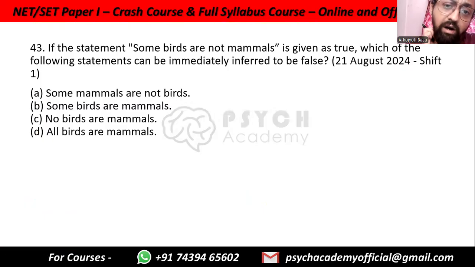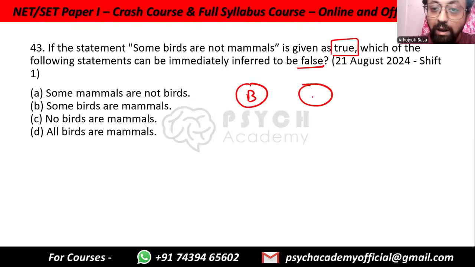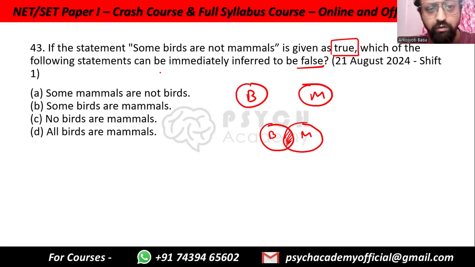If the statement some birds are not mammals is given as true, which of the following statements can immediately be inferred to be false? So we have to look at the false one while this is given as true. So some birds are not mammals. How can this work? It can either work like this, that birds and mammals are separate categories, or birds and mammals are interacting, where some birds are mammals, but other birds are not mammals. So which of the following statements can immediately be false?